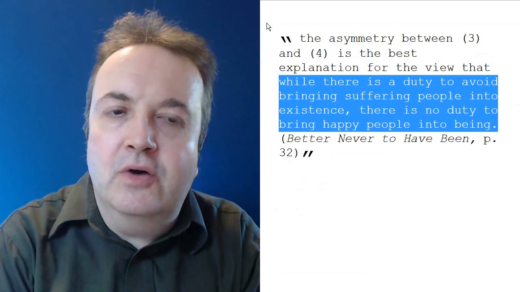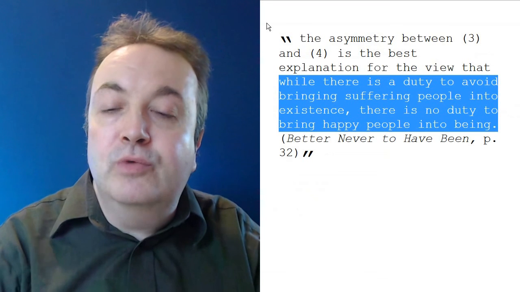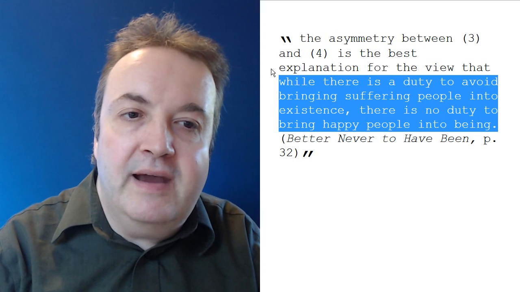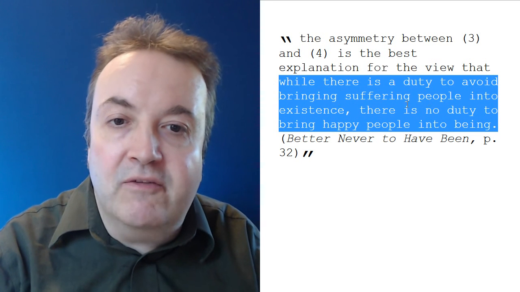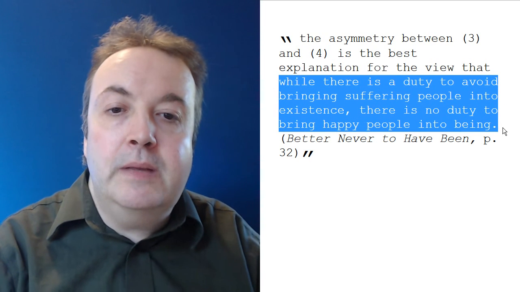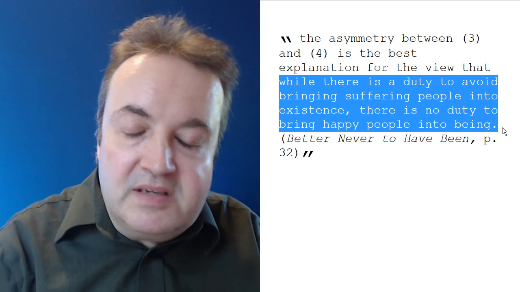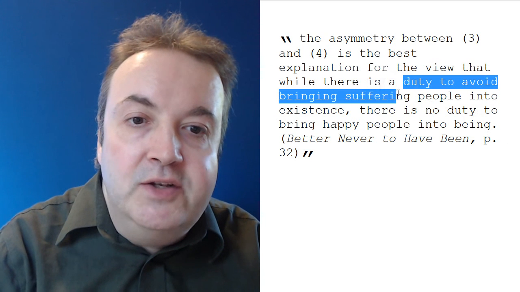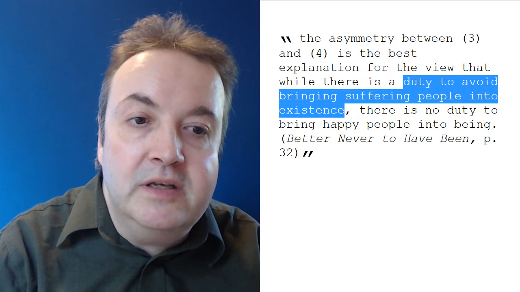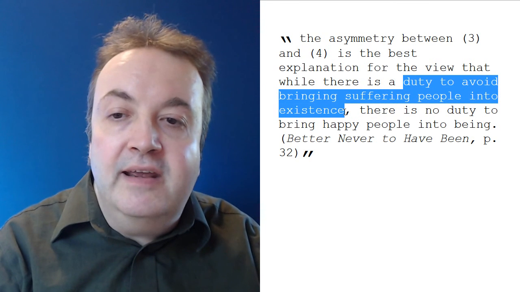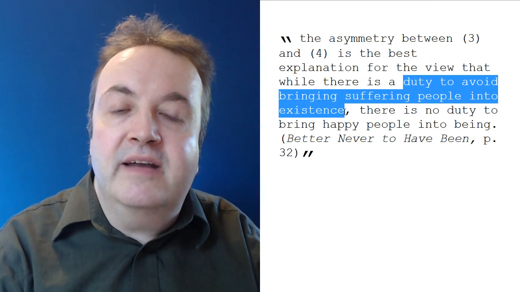As I've just shown, the asymmetry between 3 and 4 really is not the best explanation for this view that while there is a duty to avoid bringing suffering people into existence, there is no duty to bring happy people into being. This has two parts, as I've discussed, and one of these, a duty to avoid bringing suffering people into existence, on one interpretation is just smuggling in anti-natalism, and we don't want to use that interpretation.